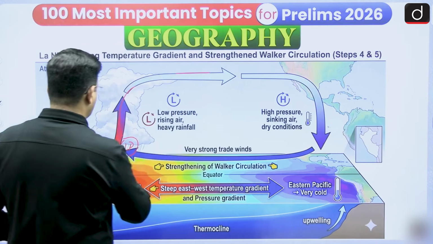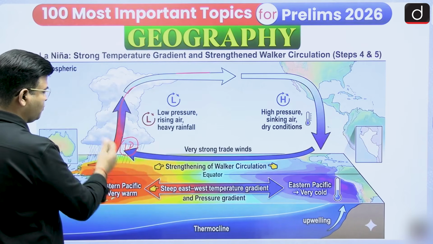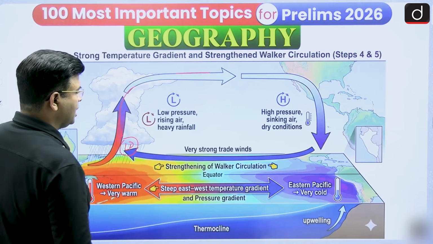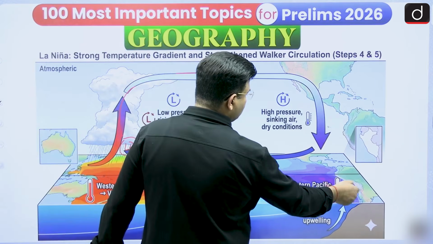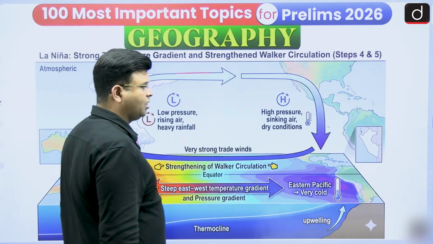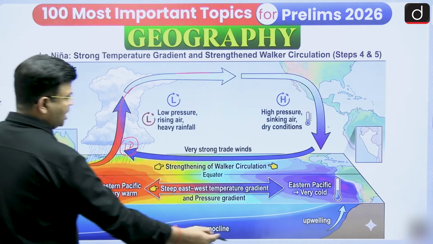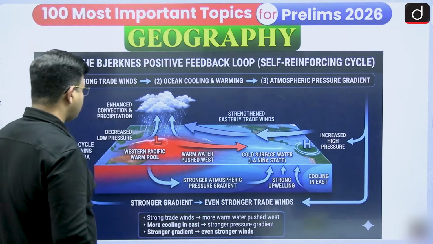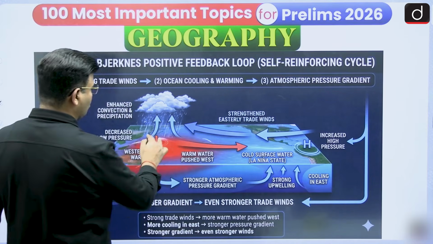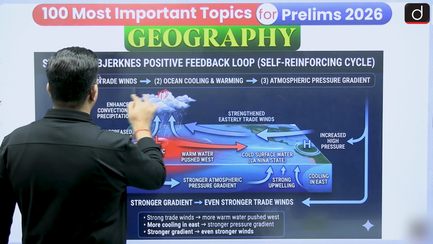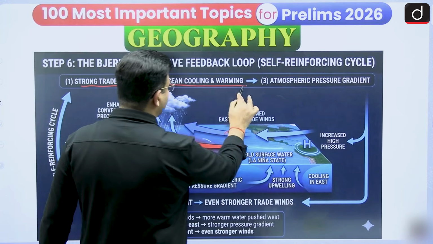So here more rainfall, and here in Australia, floods and all these things will be occurring, and there will be a dry condition, drought will occur, very less rainfall. And there is the Atacama Desert. The same thing that I have shown you: low pressure, and it is forming a high pressure, strong trade winds, ocean cooling and warming.